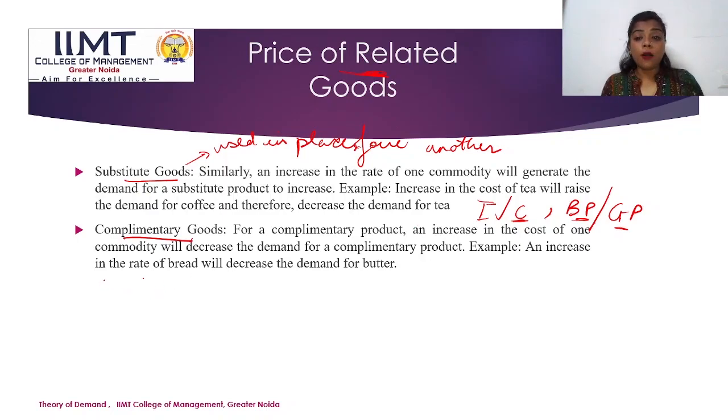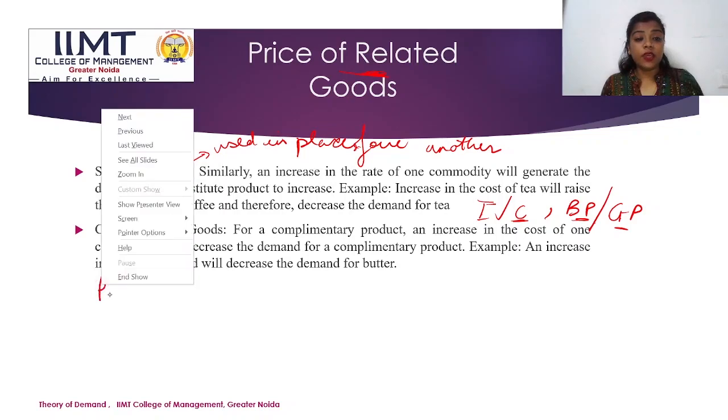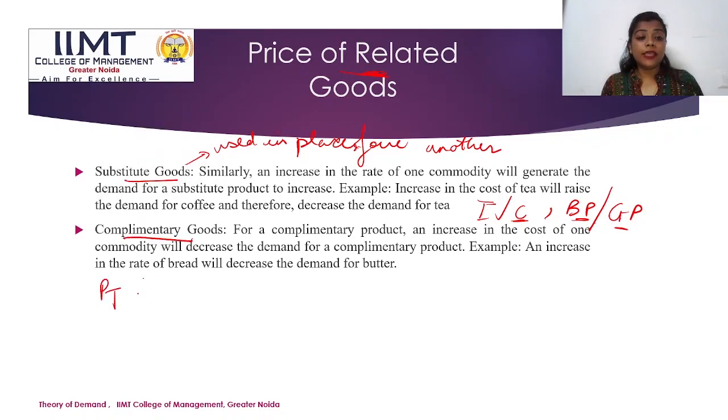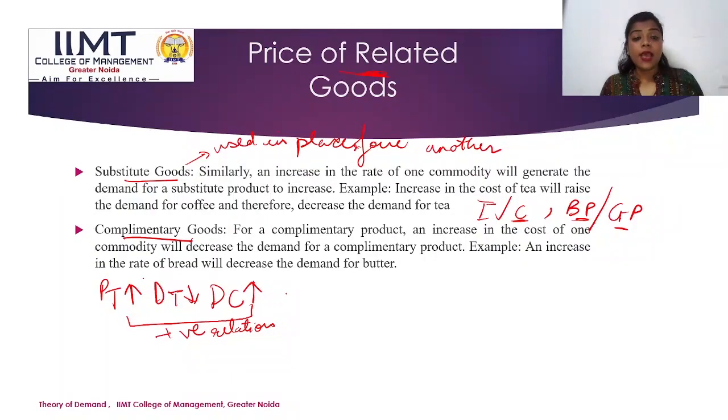Now, if the price of tea rises, the demand for tea will decline, and the demand for coffee will increase. So from here we can say that there is a positive relation between substitute goods' price and demand. If the price of tea decreases, the demand for coffee will automatically decrease, because people will demand more tea.